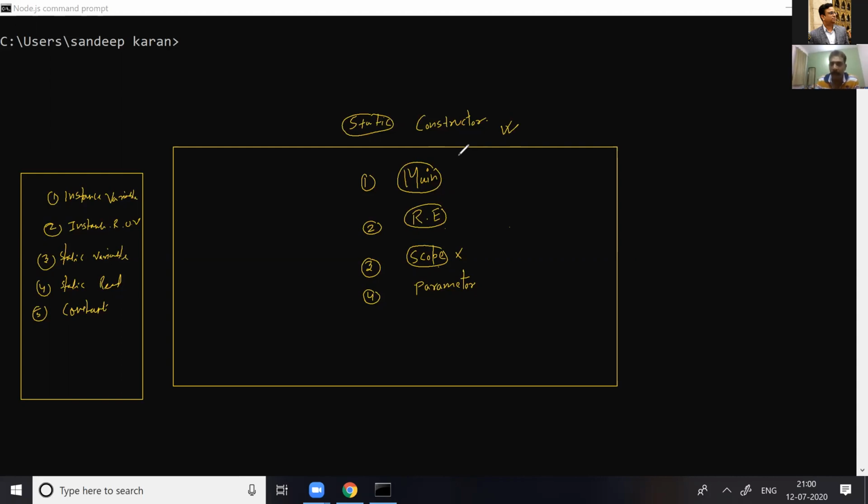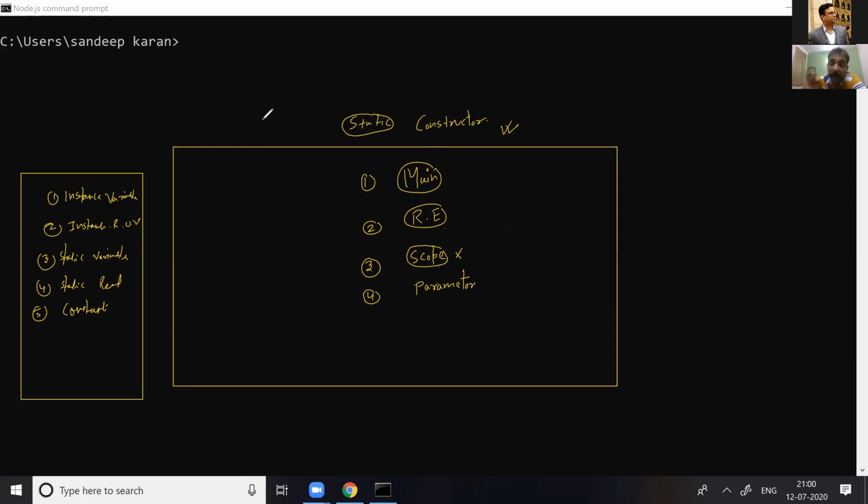Okay. Now, sir, a static constructor is mainly meant for initializing the static read-only variable. So we can have multiple uses of a static constructor. That's very true. You can also share the experience with us. I can also share the experience with you.